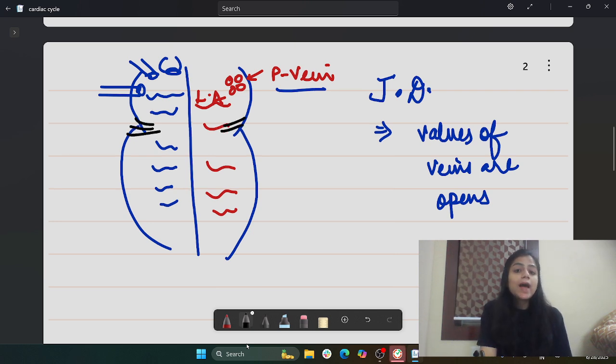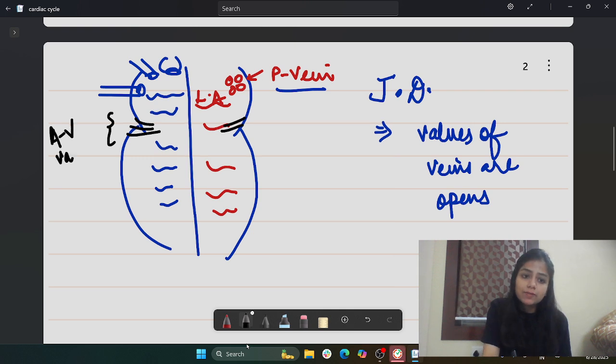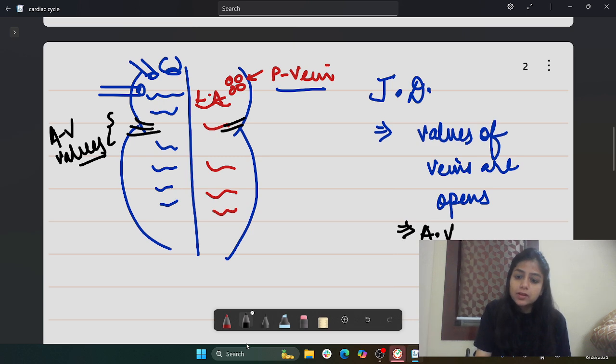Yes, but because of the build-up pressure in both the atria, they will not be able to hold the valves together, and thereby there will be opening of the valves. Which valves? Both valves together are called AV valves. So AV valves will open in case of joint diastole.